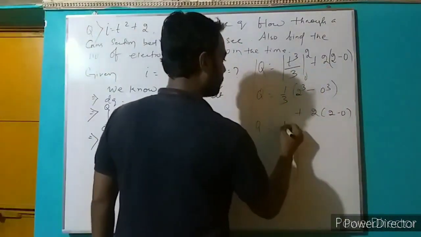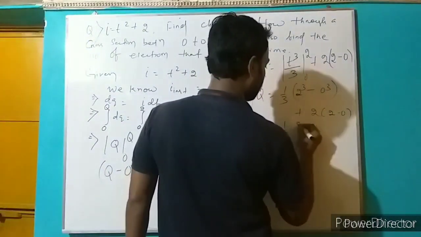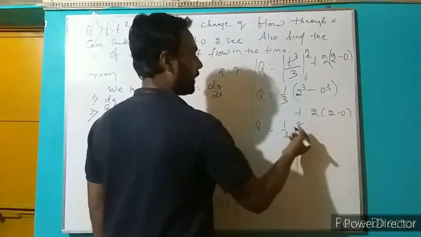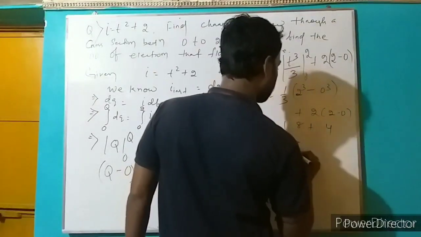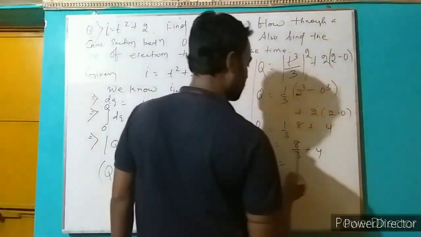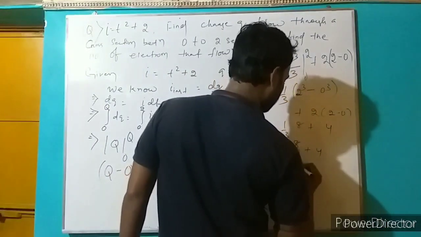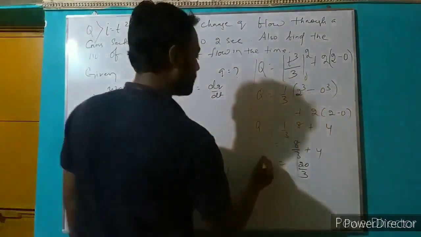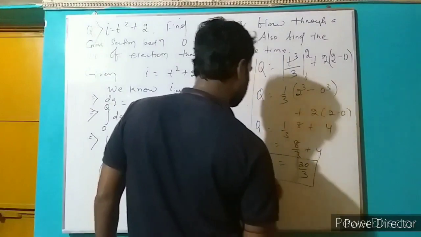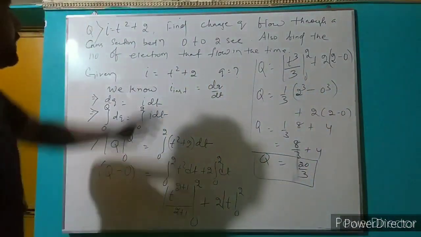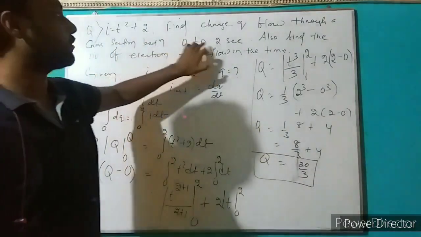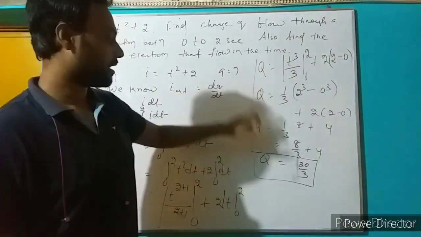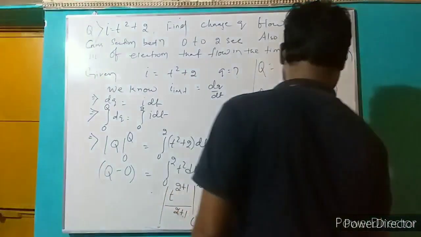That means q equal to 1/3 into 8, plus 4. That means 8/3 plus 4, which is 8 plus 12 over 3. So q equal to 20/3. So the charge q flowing through a cross section between 0 to 2 seconds is 20/3 coulomb.